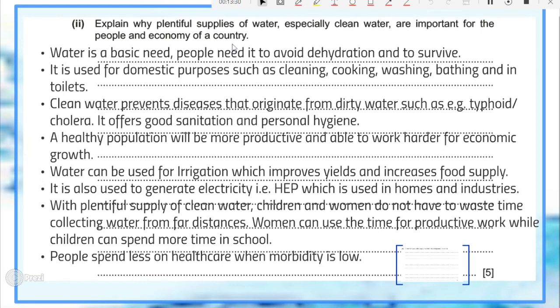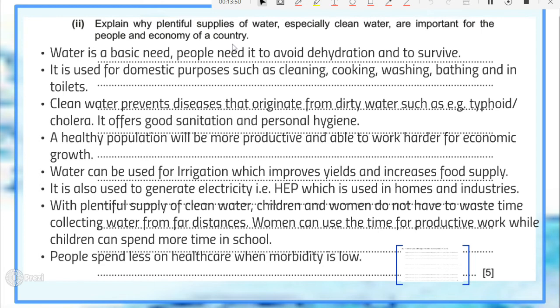So point number one is water is a basic need. Without water, people would dehydrate and therefore would not survive. And therefore, water being a basic need, people need it to avoid dehydration and to be able to survive. And that is an importance to people.